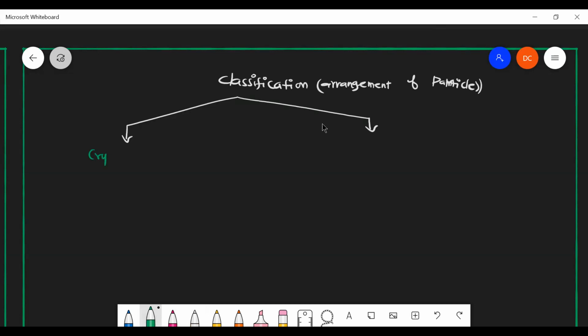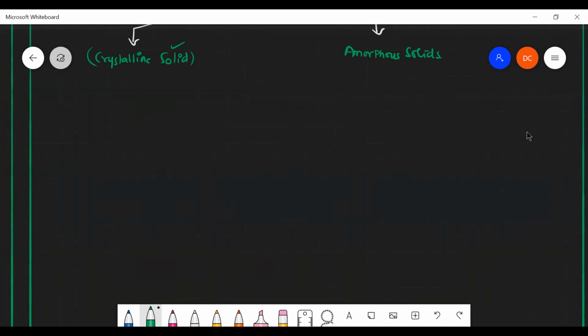One is crystalline solids. We are not going to discuss liquids and gases here, only solids. Crystalline solids, then amorphous solids. Crystalline solids and amorphous solids. Do you know anything about the crystalline solids? Sir, any compound that exists in a crystal form? Crystals. Okay.